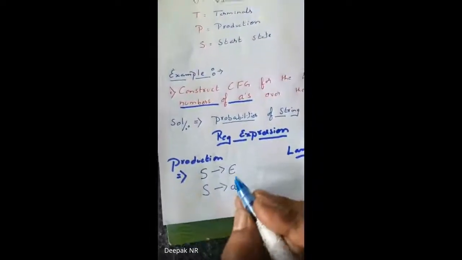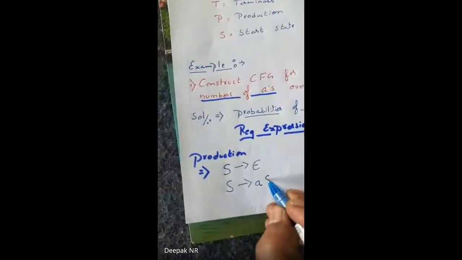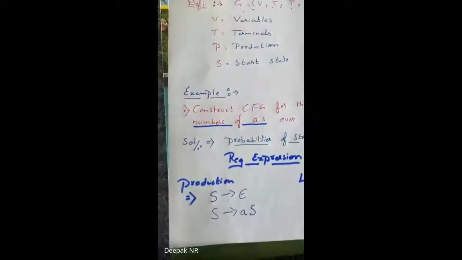Okay, now I will write here S tends to epsilon | S tends to A and S. Clear, guys? This is the answer for the given production. Okay, let me write a language. Now, as I have already said 3 occurrences of A, let me take 4 occurrences of A.